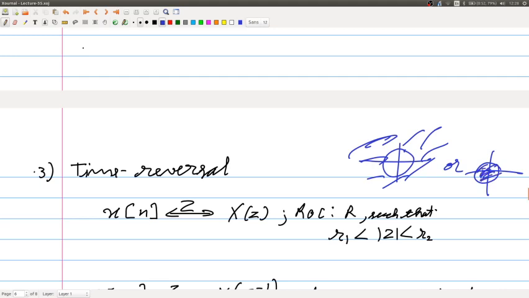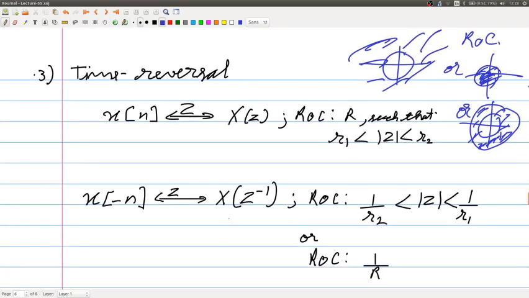Next lecture we will look at examples, the cases where the ROC is inside a circle, or in general between two bounds. So this can be your ROC. When I am writing R, it can be any of these.